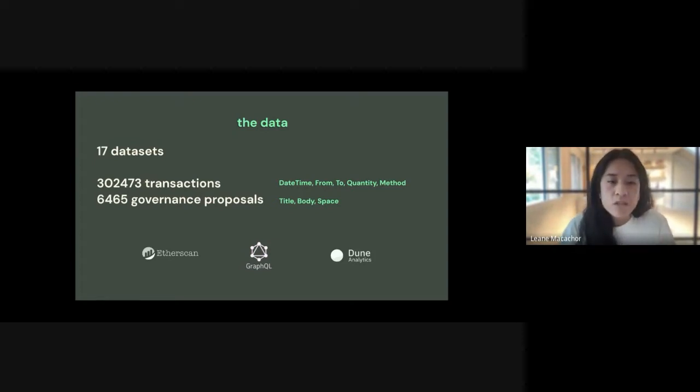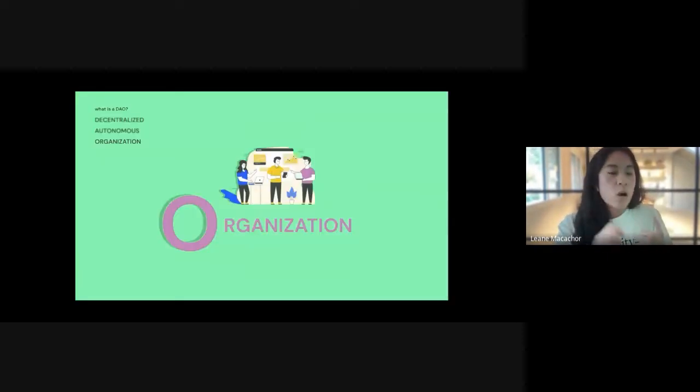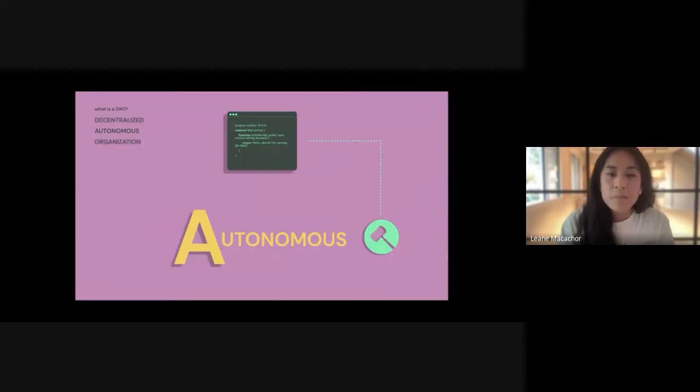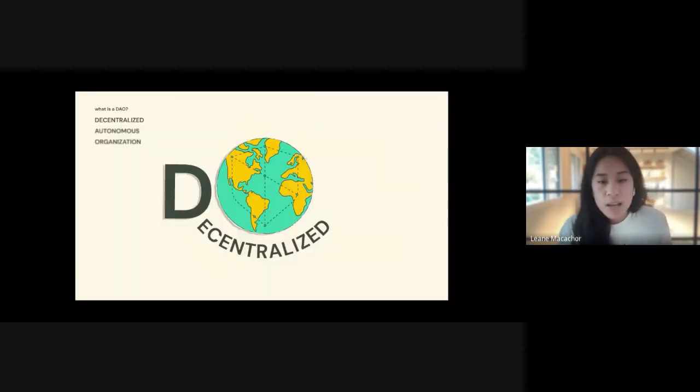So as I mentioned before, DAOs are decentralized autonomous organizations. And let's start from the O to define them properly. They are organizations where coordination and collaboration between humans happen in order to fulfill some common goals. They are autonomous because they are self-governing, and this is what makes DAOs so special, because the organizations are built on top of a software, a smart contract that can be run in any computer without the presence of any government or controlling institution. And they are decentralized because they are global and uncensorable.